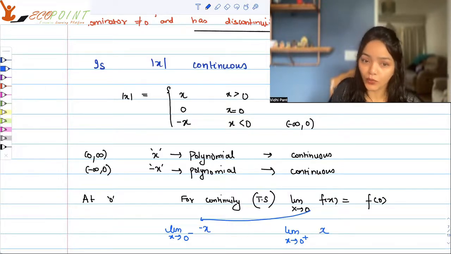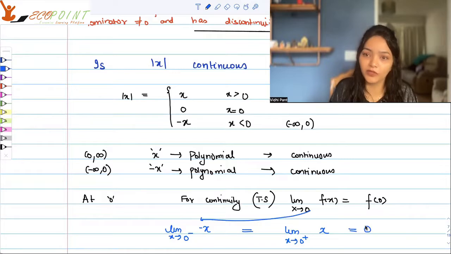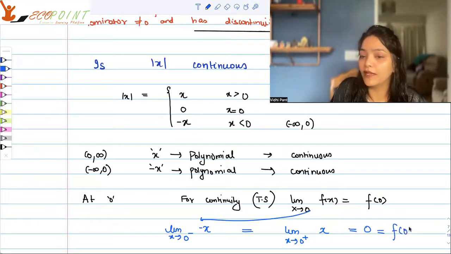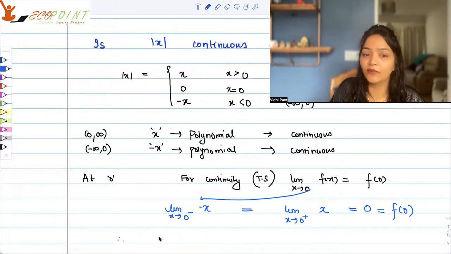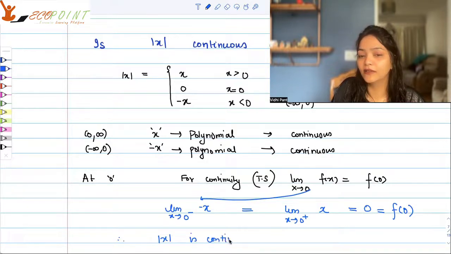But the value as x tends towards 0 of minus x will be 0, and of the function x will also be 0. And that's the functional value at 0. Therefore, modulus x is continuous at x equal to 0.